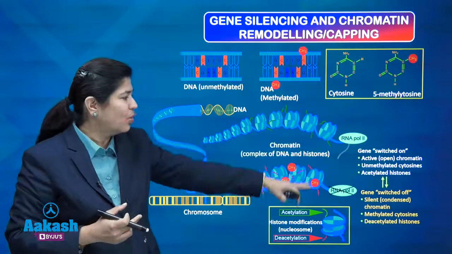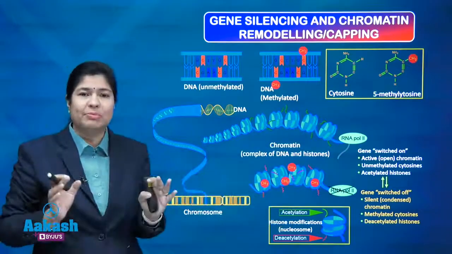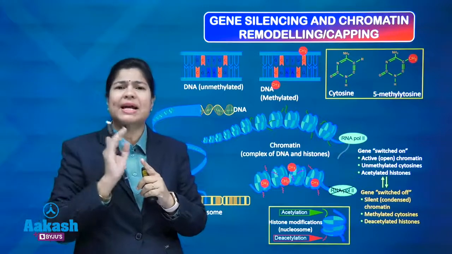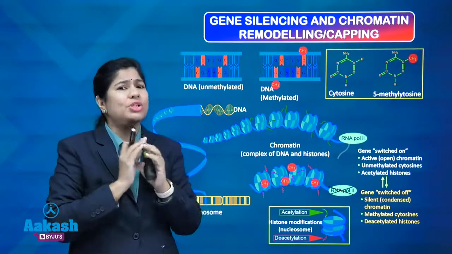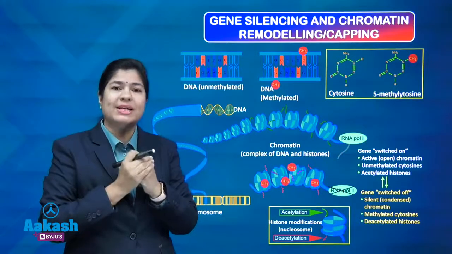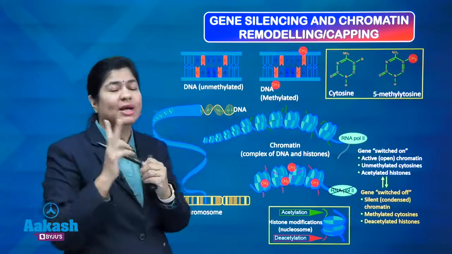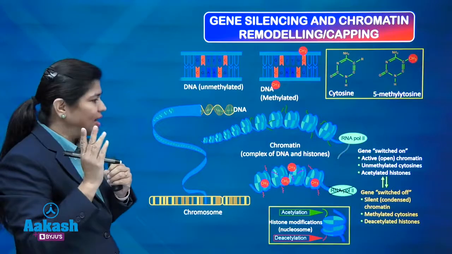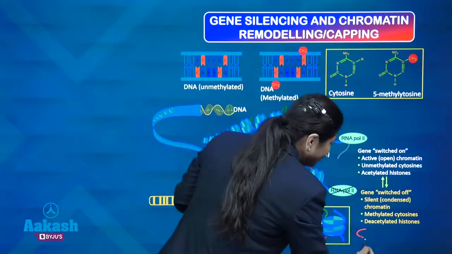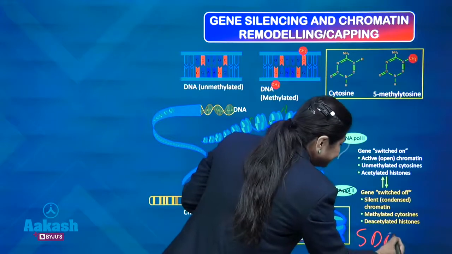So, two opposite things. What we need to remember is gene silencing. With silence, you can always remember silence means that the gene is switched off. When it is switched off, it will be condensed. When it is condensed, it will have two things. Now, you have to remember this. You can just remember it with SDM, how I remember always, SDM.